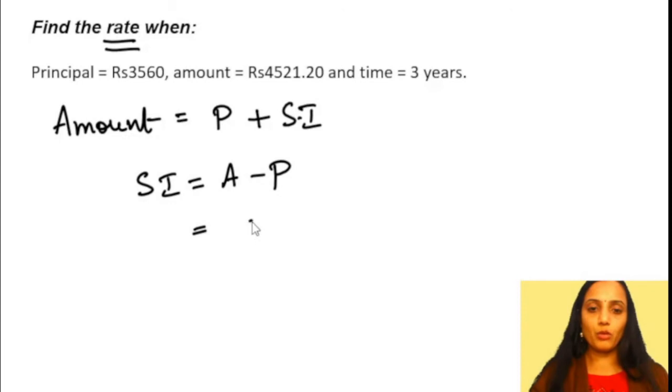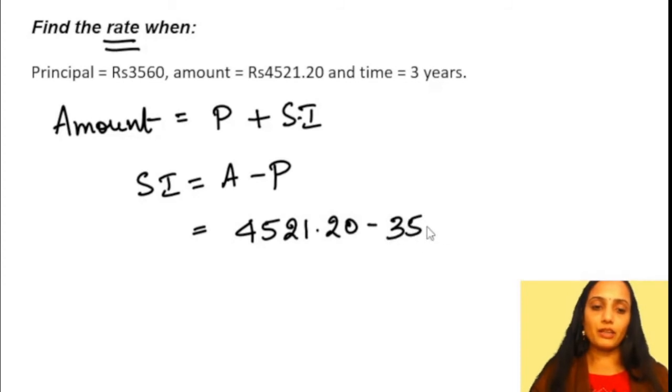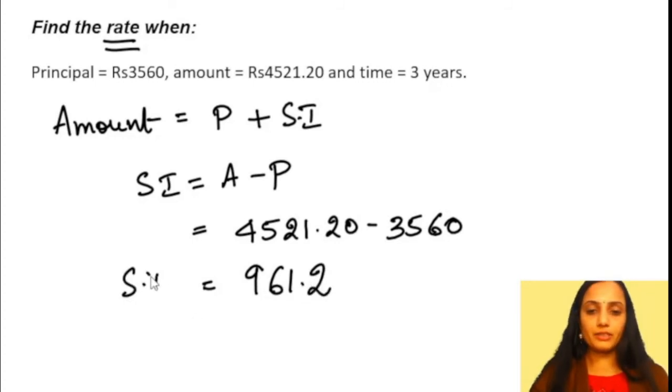So we get amount is 4,521 rupees 20 paisa minus 3,560 rupees. So subtracting we get 961.2 rupees. This is our simple interest.